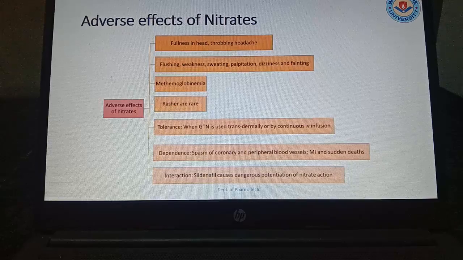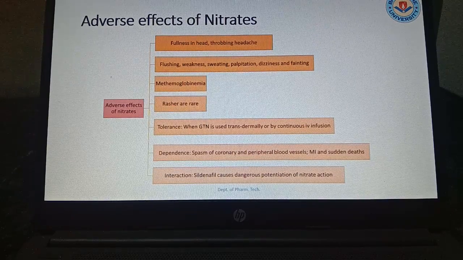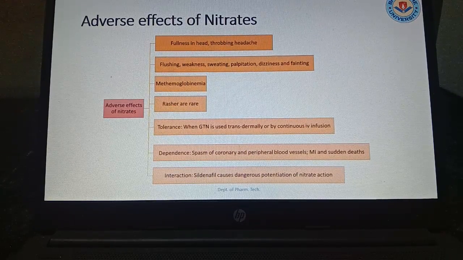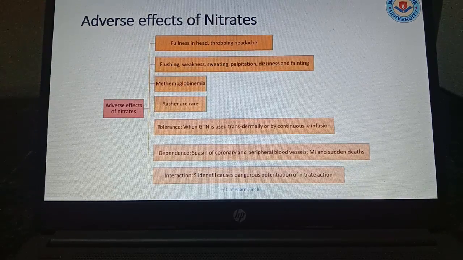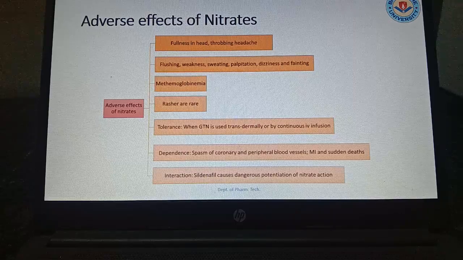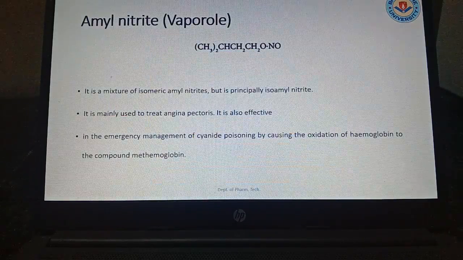Interaction: sildenafil causes dangerous potentiation of the nitrate action. So this drug interacts with sildenafil. If sildenafil is taken with this drug, it can potentiate the nitrate's action also.